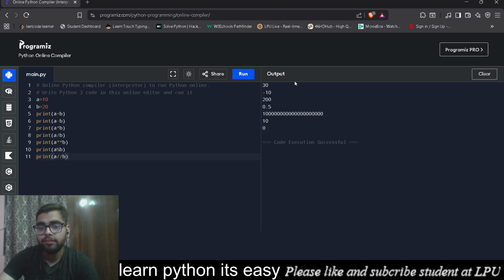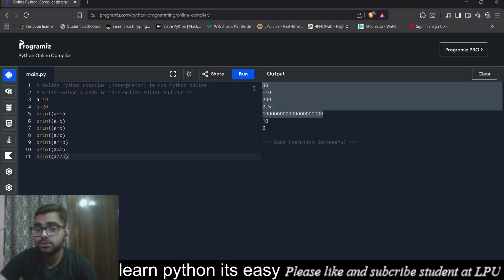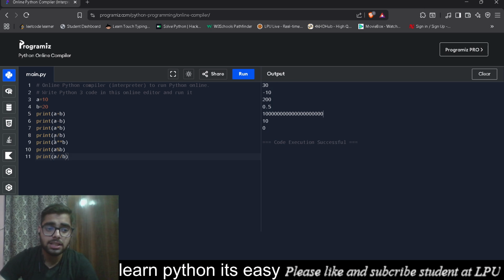For a plus b, we have got the addition. For a minus b, we have got the subtraction. A asterisk b, we have got the multiplication. A slash b, we have got the division. What's the output of our division? 10 divided by 20, it's half. For a double asterisk b, it's the power. So from this to this, it's just normal: division, multiplication, subtraction, addition, power.